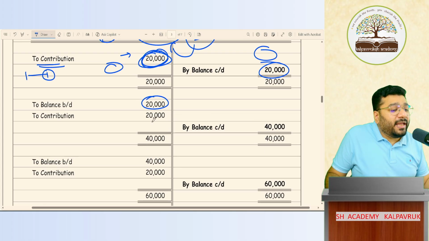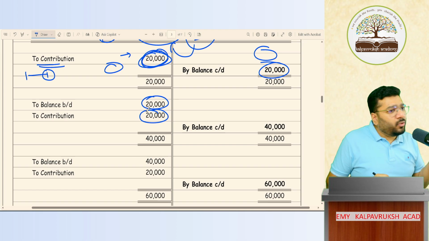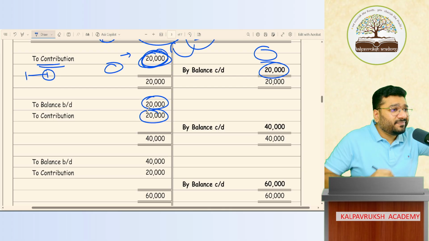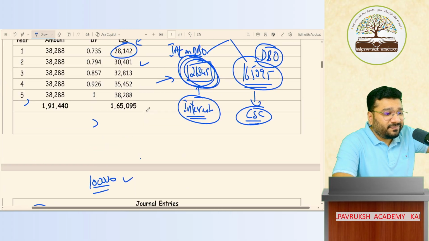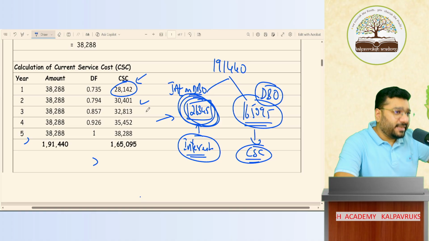Year 2, again I'm contributing 20,000 rupees. Got it, not got it? Sir, can we contribute less? Okay, current service cost is more actually. What is the current service cost? First year 28,142, then 30,401. Can I invest less? Yes.